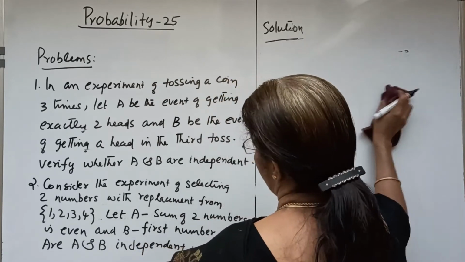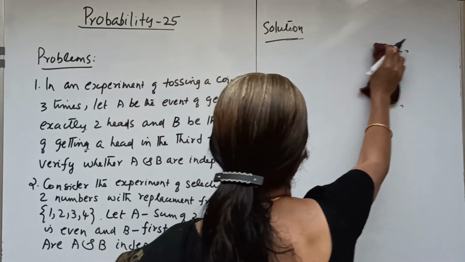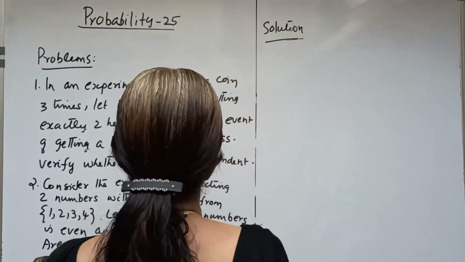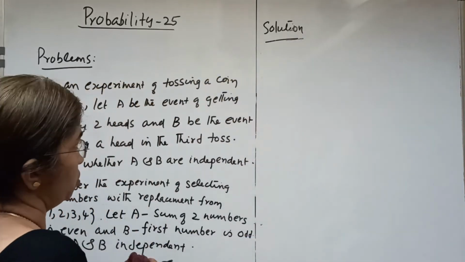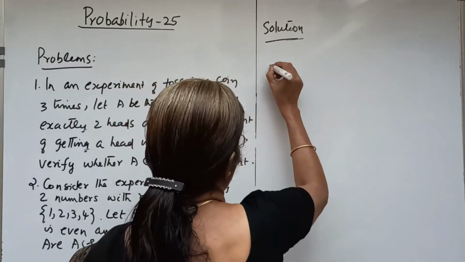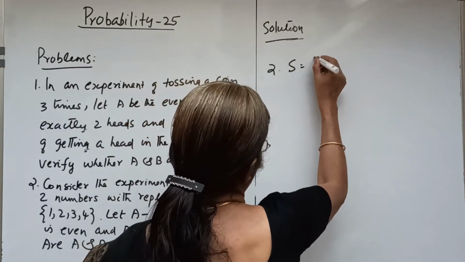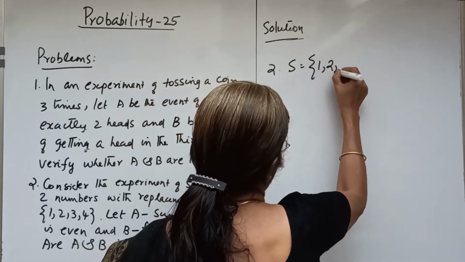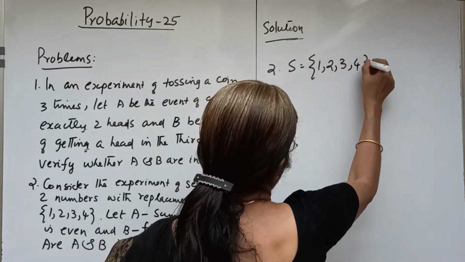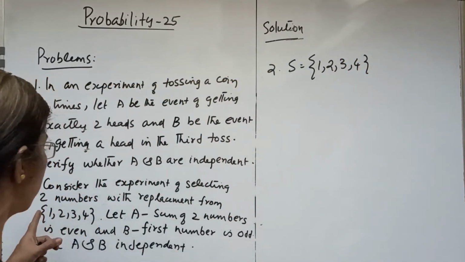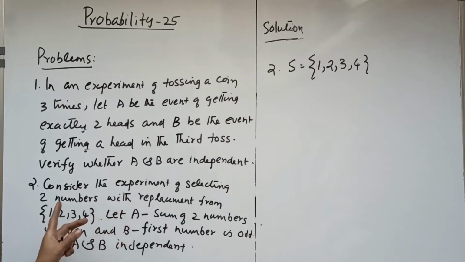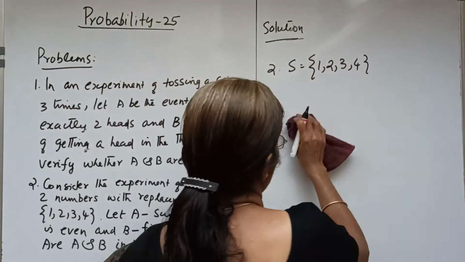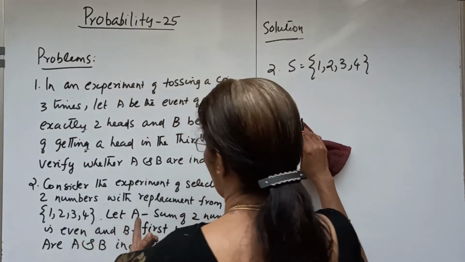What is the next question? Consider the experiment of selecting two numbers with replacement from 1, 2, 3, 4. Here the sample space consists of four numbers, 1, 2, 3, 4, and we have to take two numbers with replacement. So here the sample space is not 1, 2, 3, 4.